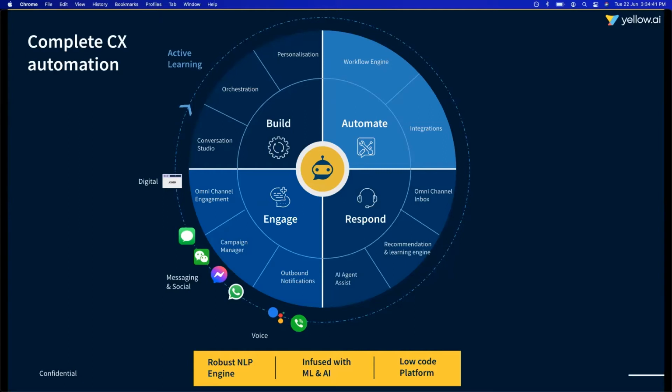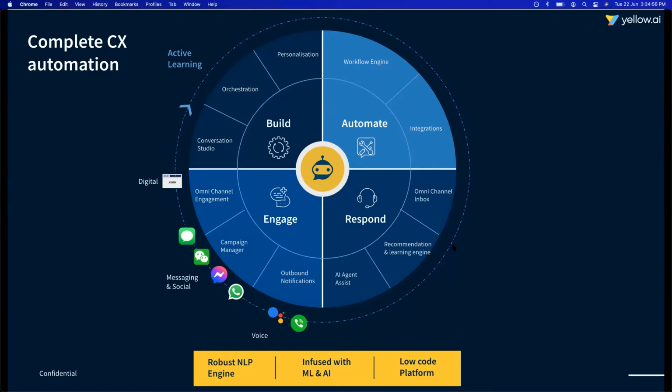There's an omni-channel campaign manager that we have where you can define these templates, segment your audience, and maintain a complete timeline of your customer on our customer data platform. So that's how we categorize the entire product.